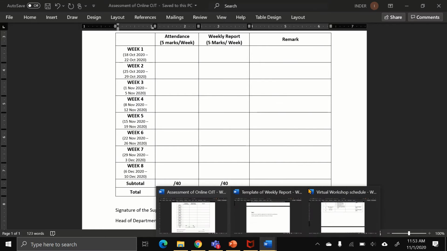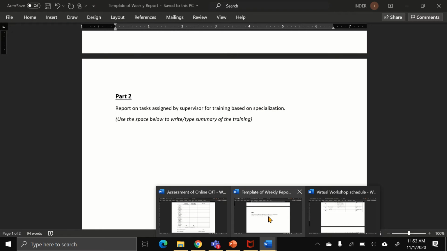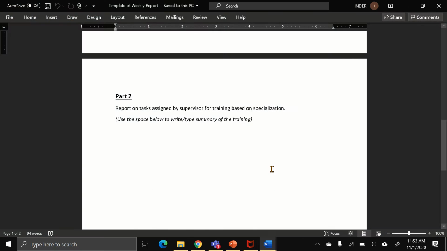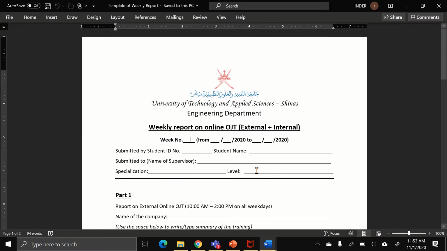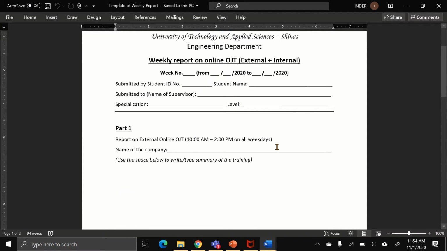Now what you have to write in your lab report, in your weekly report. In the first report, here you have to write 1, and then here you have to write the date. So what is week number 1?